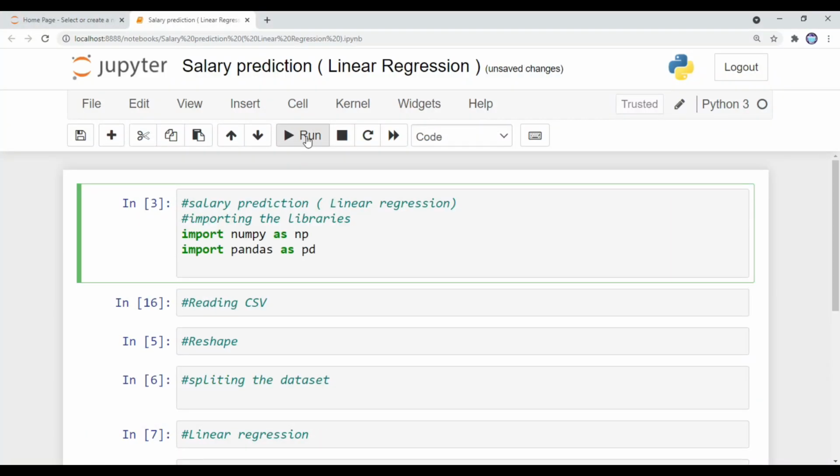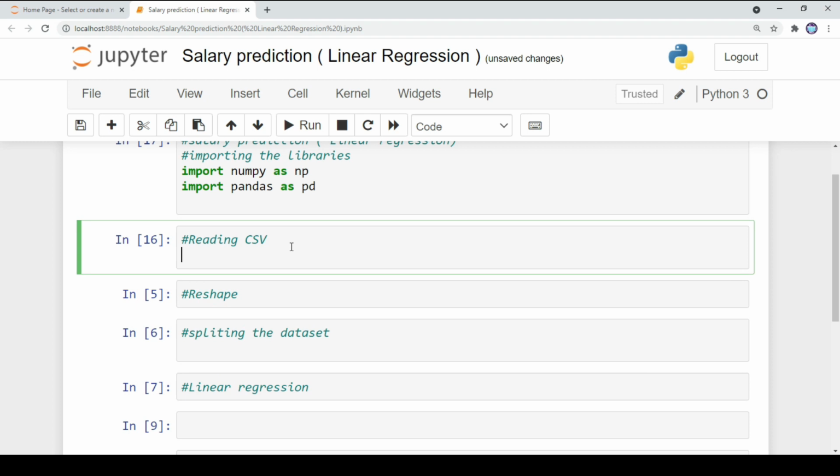NumPy is for performing numerical operations on arrays. Pandas is for reading CSV files and creating data frames. Finally, scikit-learn is used to implement linear regression on our dataset. Next, you need to create a variable data and type pandas.read_csv, and in this function you have to place your dataset name.